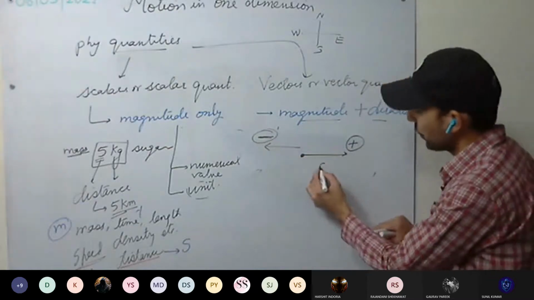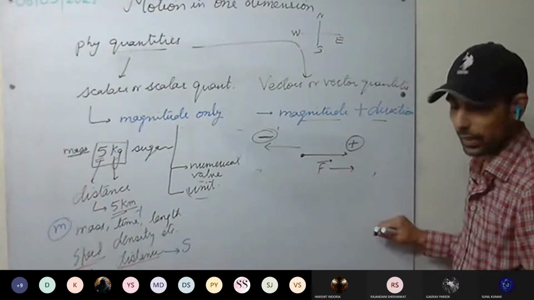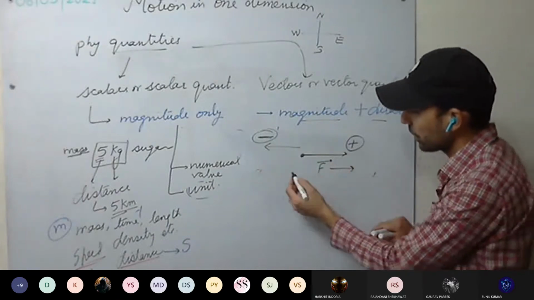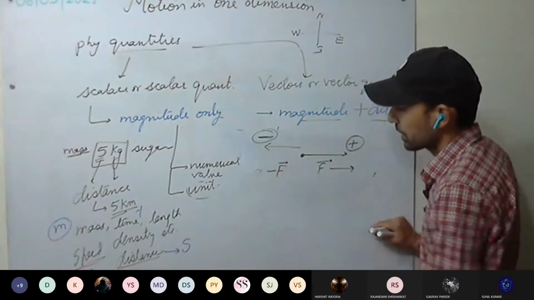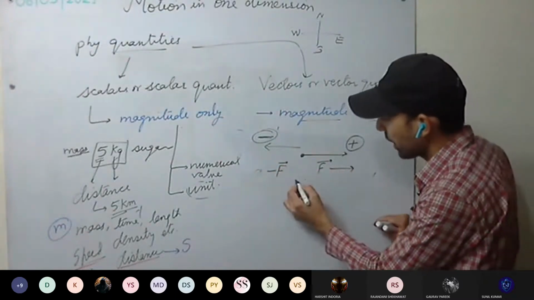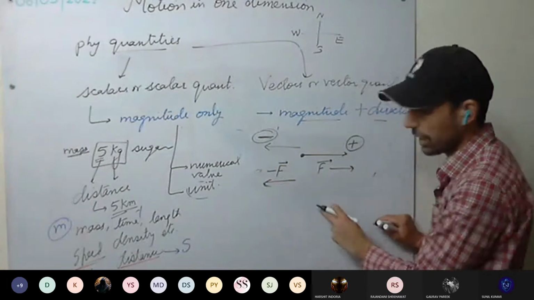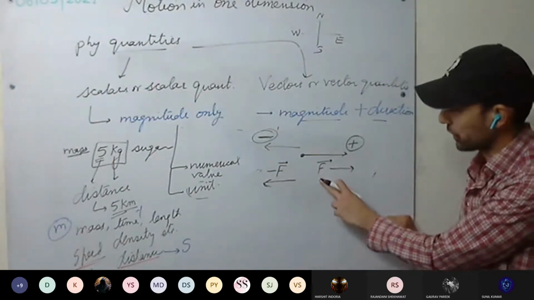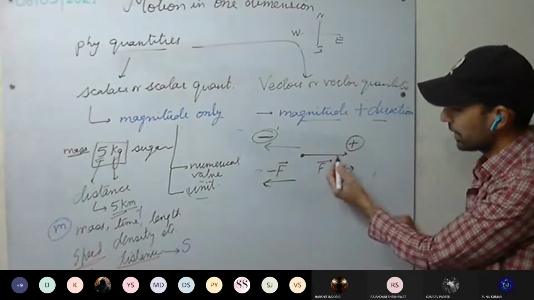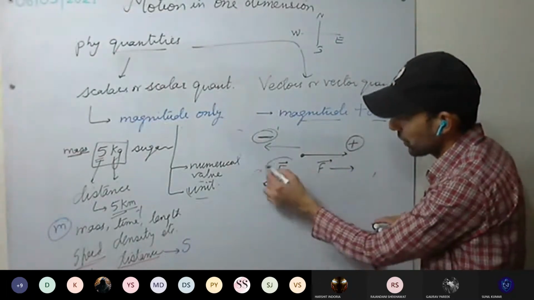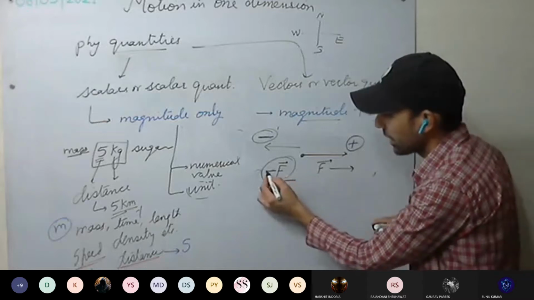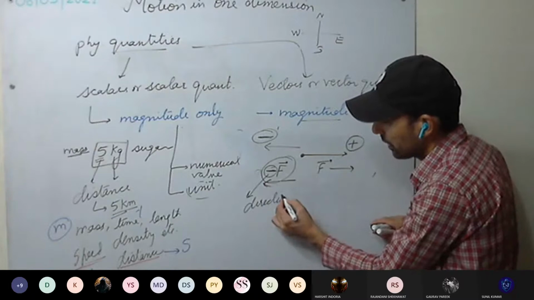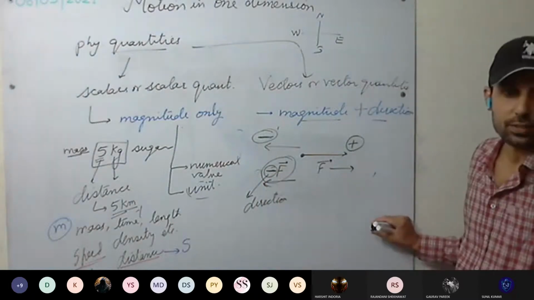If I am applying force in this direction, and in the opposite direction, how can I represent it? Minus F. If one force is applied and the same equal force is applied in the opposite direction, they will be represented like this. These are two equal but opposite forces. Here, this negative sign represents direction.